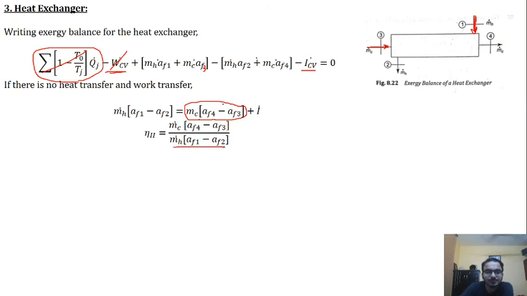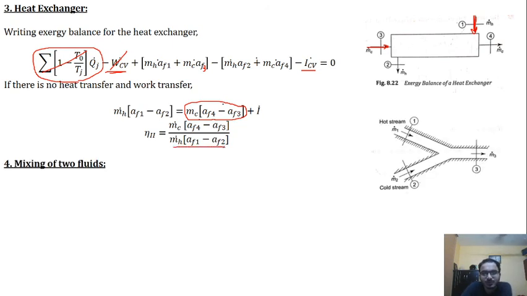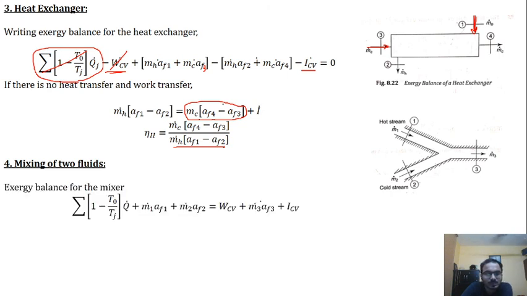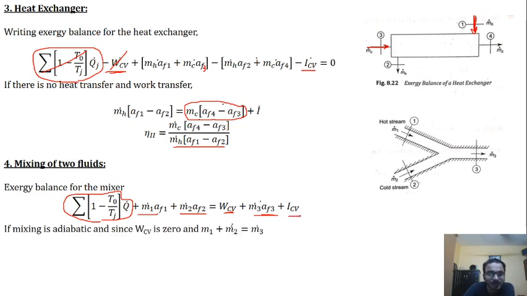Now mixing of two fluids, we have already seen this, but now it is in the form of the second law. So the exergy balance for the mixture is given by this formula. As you can see, the exergy associated with heat, plus the exergy which is entering, plus the exergy which is entering, as there are two entries, is equal to the work output, the exergy which is leaving, plus the exergy associated with this mass M3, plus the exergy destruction, that is ICV, in the form of irreversibility.